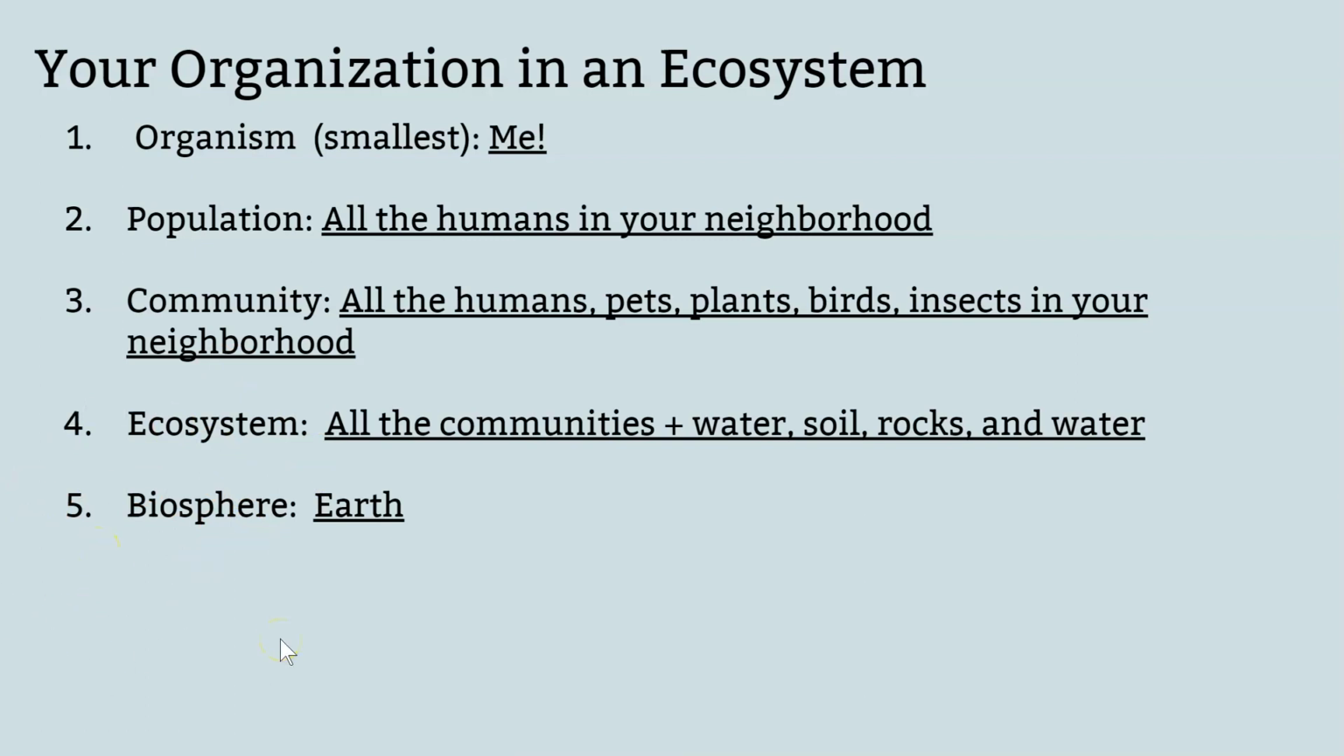So just a little short overview of how things are organized. You want to remember which ones are smallest and how they move up. You want to remember that community is a larger circle than population. Ecosystem is a larger circle than community or population. Biomes right here, although your book didn't mention it. And then biosphere is all the way at the top.